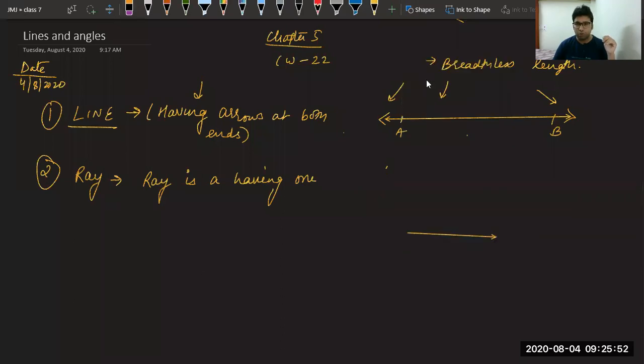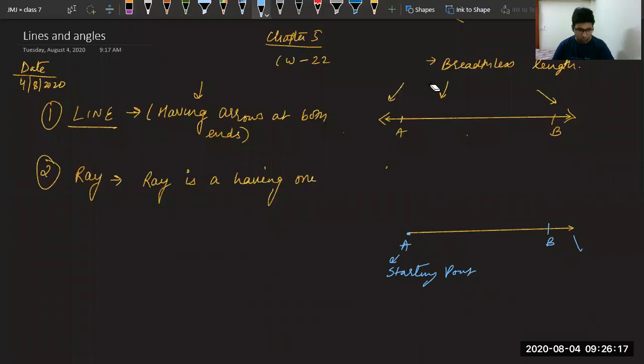They have a starting point and this arrow. Yes, this is the starting point. Suppose I call it point A and call this B. This is the starting point and this is the arrow at the other end.